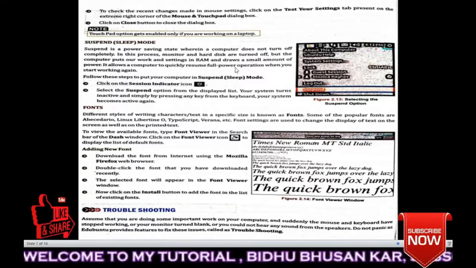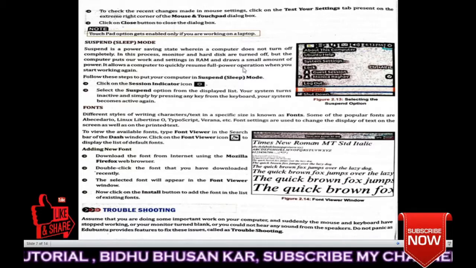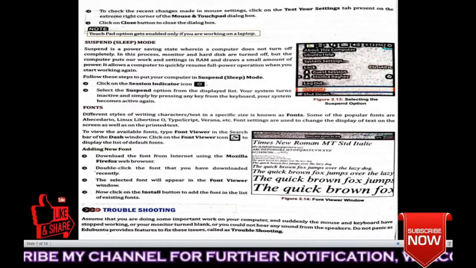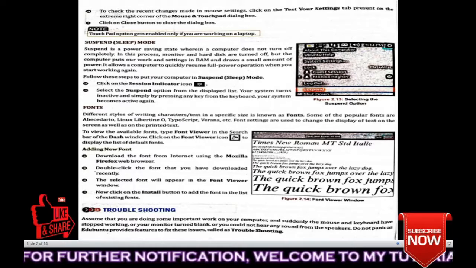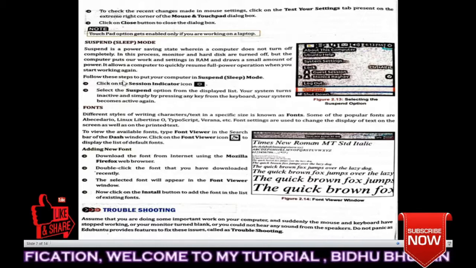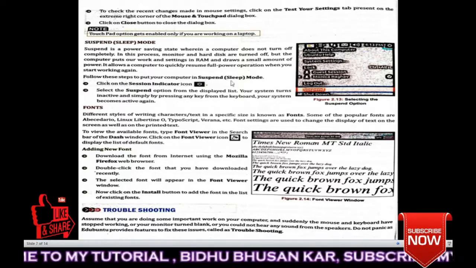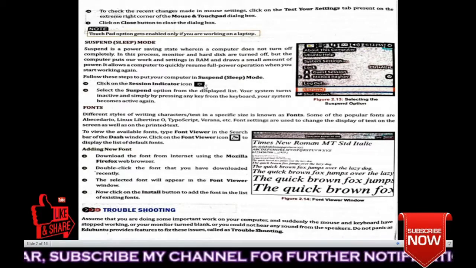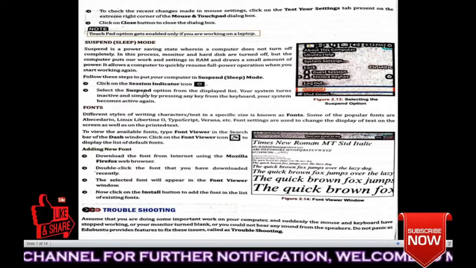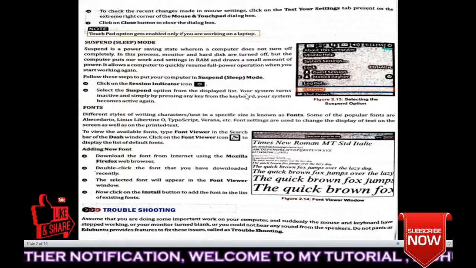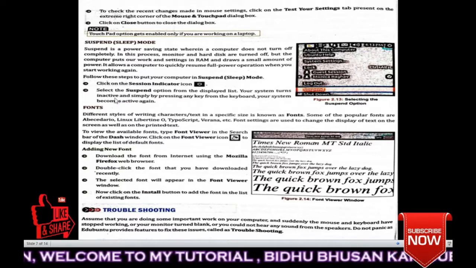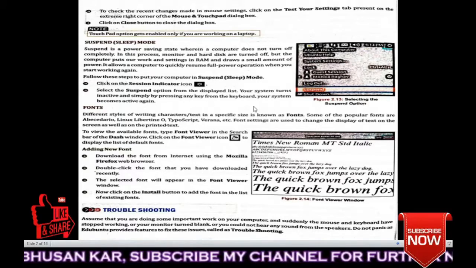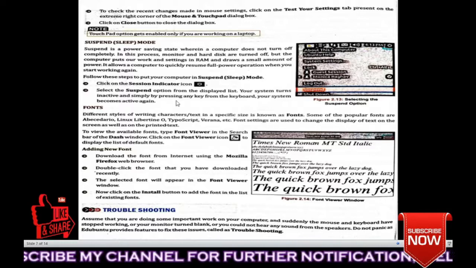Understood or not? It means one type of sleep mode. Okay, it will sleep. When you wake up the computer, it will wake up and quickly open. Understood? Follow the steps to put your computer in suspend or sleep mode. Click on the session indicator icon. So this is again the session indicator icon. Select the suspend option from the displayed list. Your system turns inactive, and simply by pressing any key on the keyboard your system becomes active again.